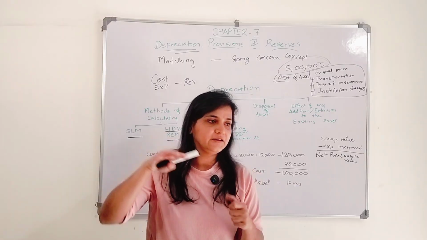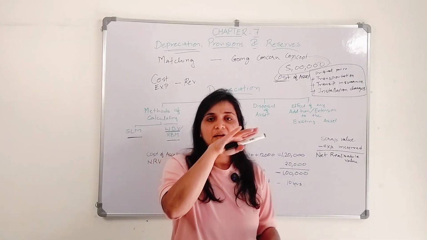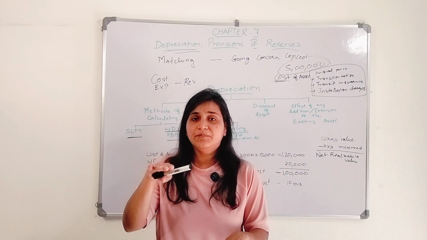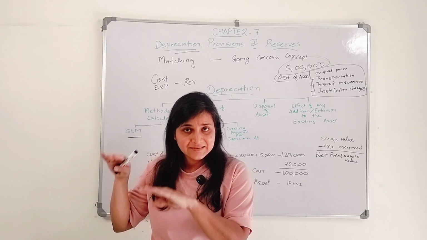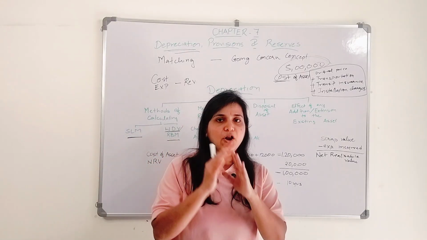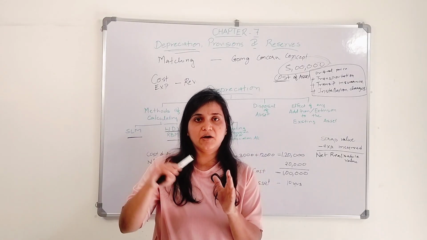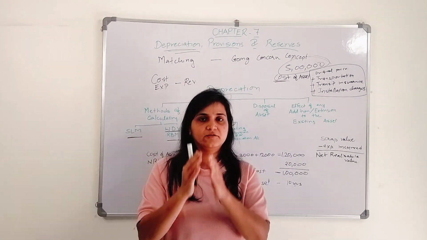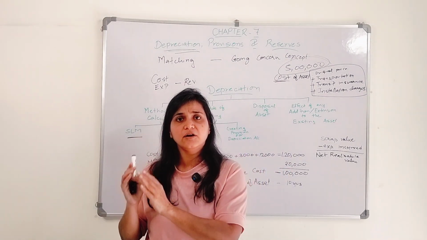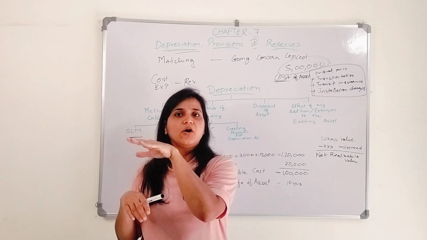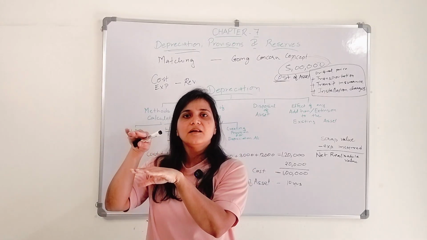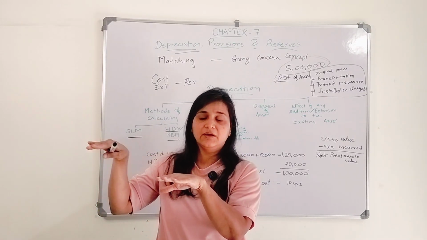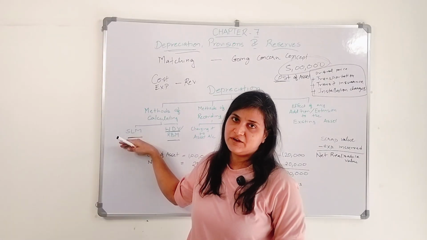Because every year for 10 years the value of depreciation will be the same. So when you plot the depreciation amount on a graph, first year let's say 10,000, second year 10,000, third year 10,000, the line will be straight. That is why it is known as straight line method.